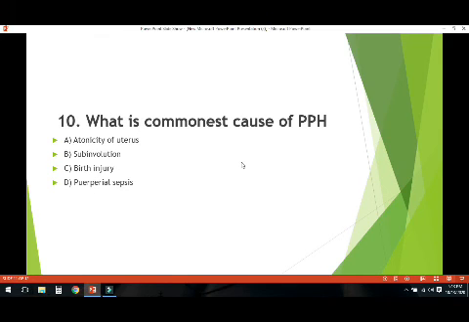Next, what is the commonest cause of PPH, postpartum hemorrhage? Atonicity of uterus, subinvolution, birth injury or puerperal sepsis. So right option is atonicity of uterus. So atonicity of the uterus is the most common cause of postpartum hemorrhage.